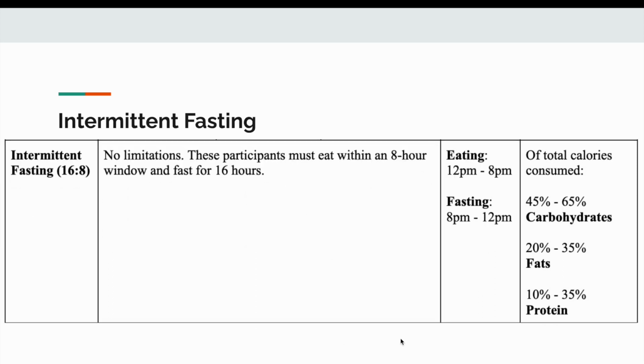Then is intermittent fasting. Intermittent fasting, especially the 16-8 method, places no restrictions on food types. Participants eat within an 8 hour window and fast for 16 hours. This allows the study to compare whether the change in the time frame of consumption may have an effect on health indicators in comparison to observing the standard 3 meals a day.